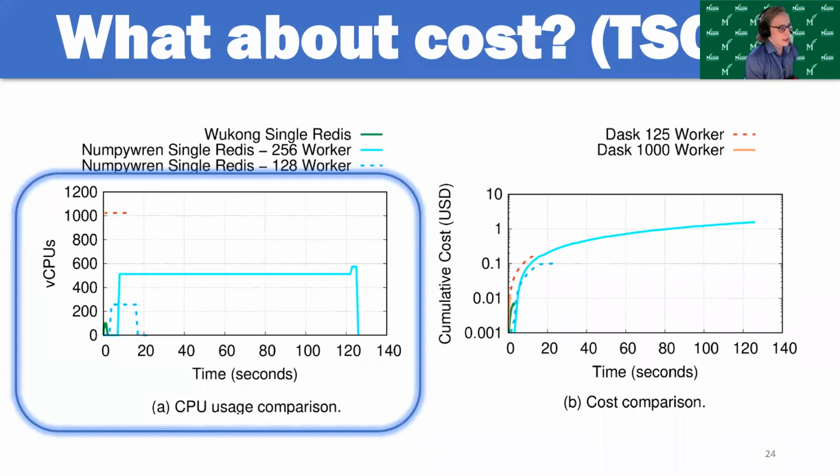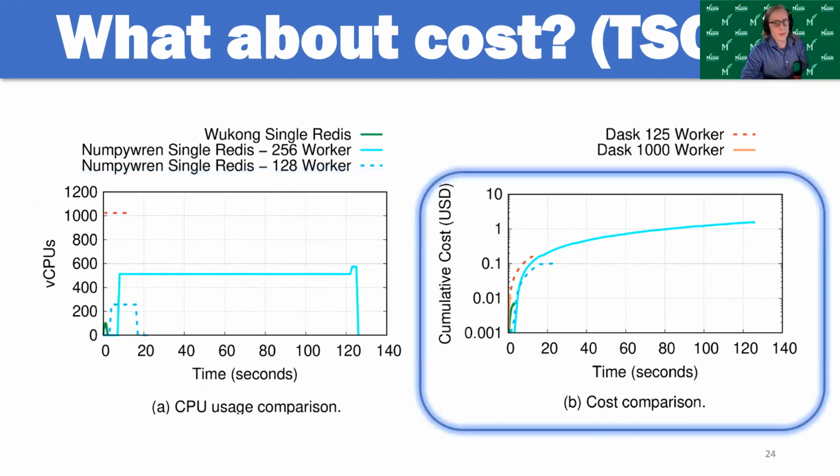So as Wukong scales up, it invokes additional executors to execute these tasks. The old executors finish executing tasks and are reclaimed by the cloud provider. And this forms a scheduling pipeline of sorts where Lambdas are invoked, they execute the tasks, they exit, and it's fairly efficient. It doesn't require too much CPU.